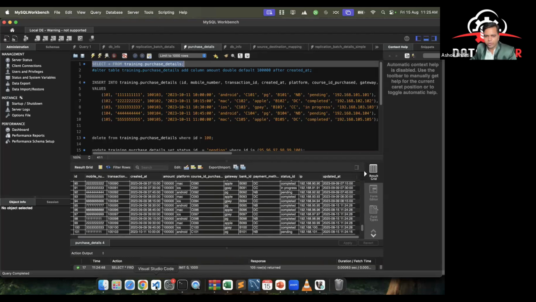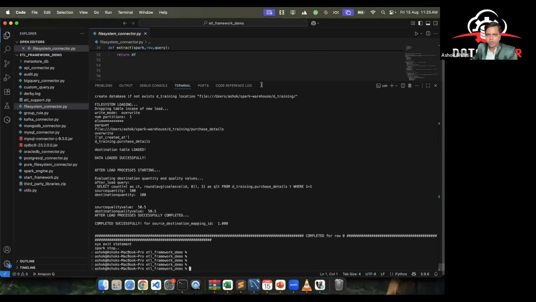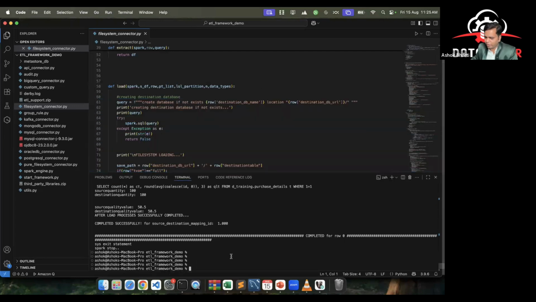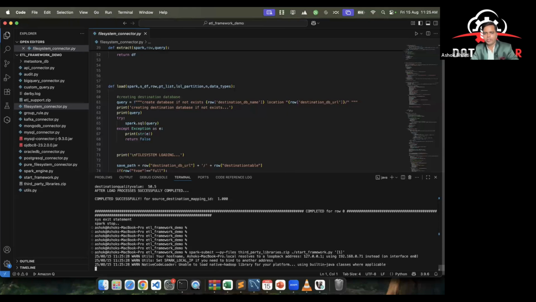Now I'm going to my code. I'm going to run the same code once again. Okay, same code, and it will dynamically figure out what is the new data. It will dynamically create that queries and it will load. So I'm hitting the command.